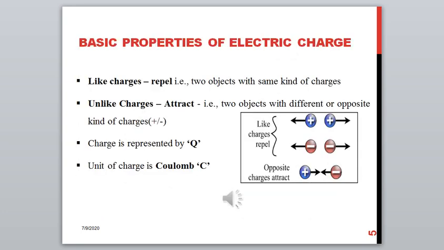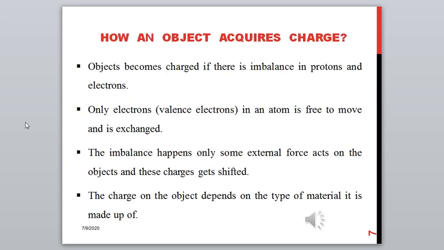As we said in the previous part, all objects in general are neutral. Only when there is an imbalance in the protons and the electrons can you see that the object has acquired a charge. So how is it possible for an object to acquire a charge? How will this imbalance happen in the object?